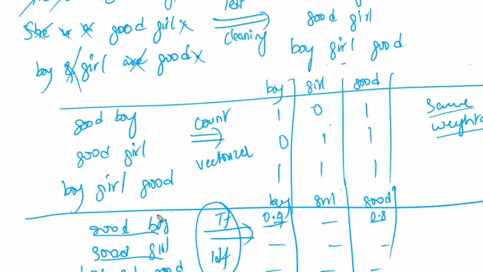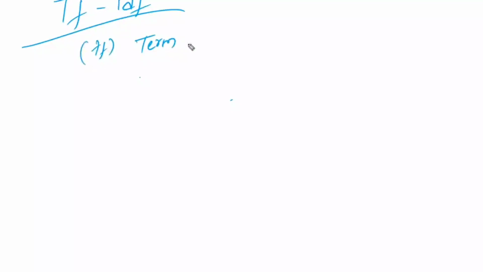Now, how to calculate this TF-IDF? What is the calculation part of TF-IDF? TF means term frequency. What is meant by term? Term is nothing but word.